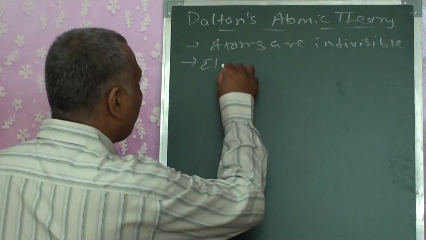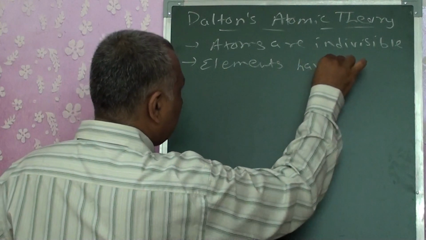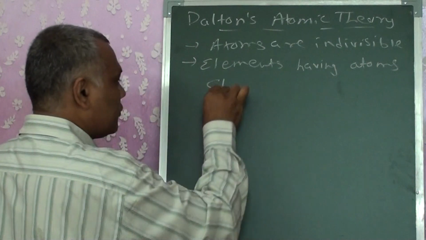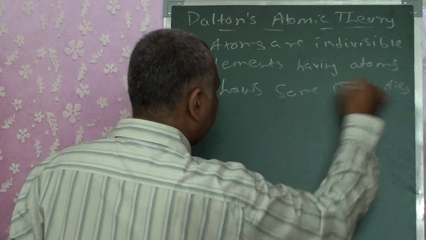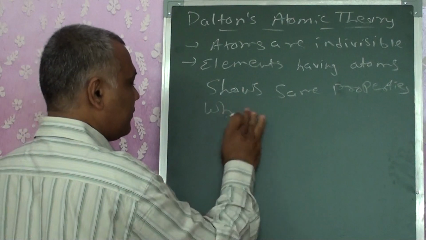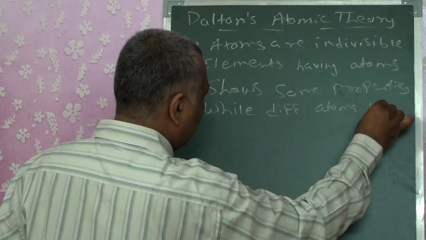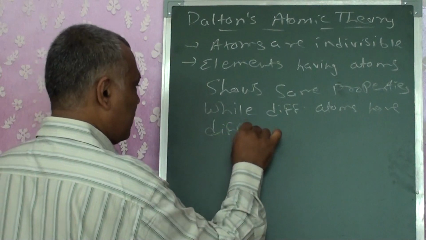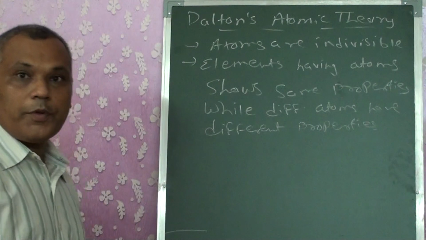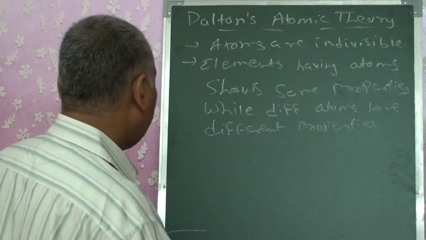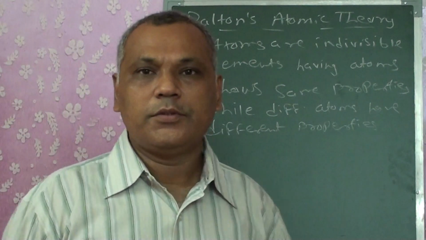So the second statement he gave out is: elements having the same atoms show the same properties, while different atoms have different properties, right?